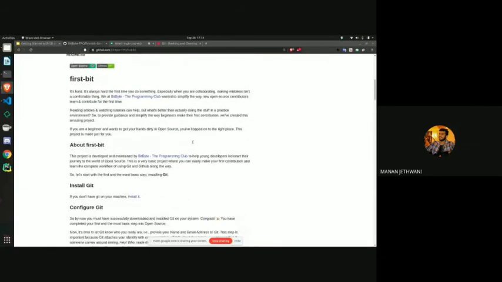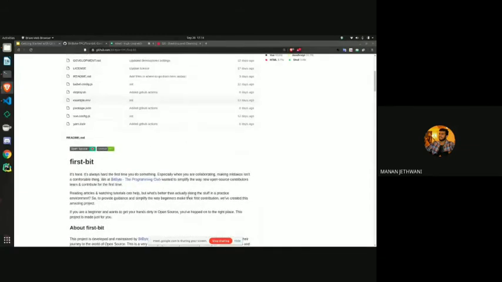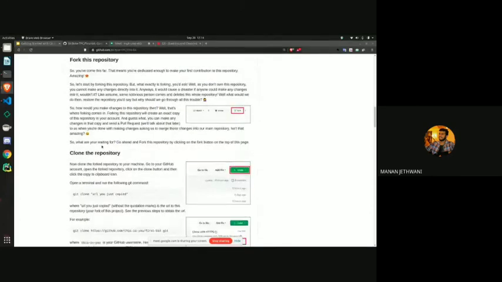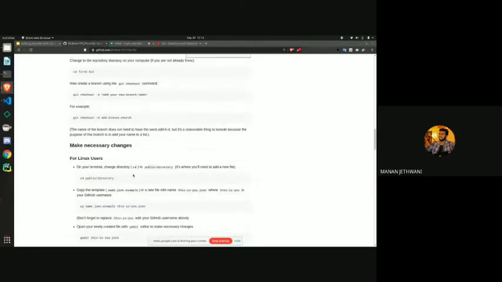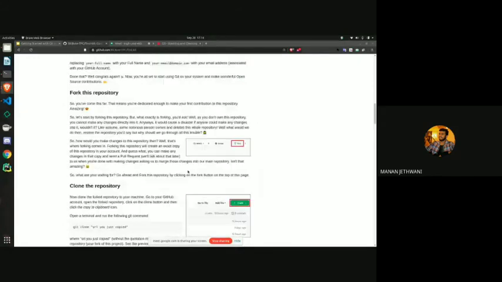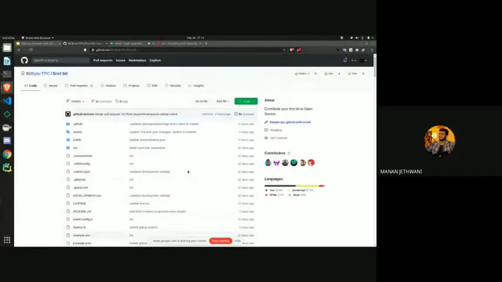But here we have used this repository to make you understand how you would make your first commit. All these things are written here. If you want to check out afterwards how to do it properly, or you forget, you can just come here and see how it is done.